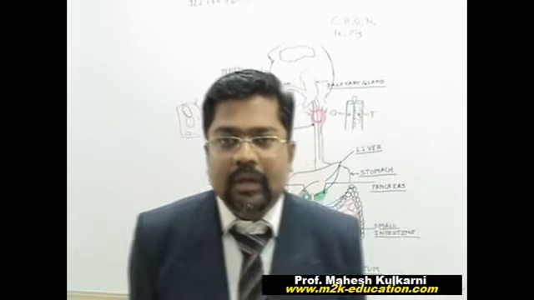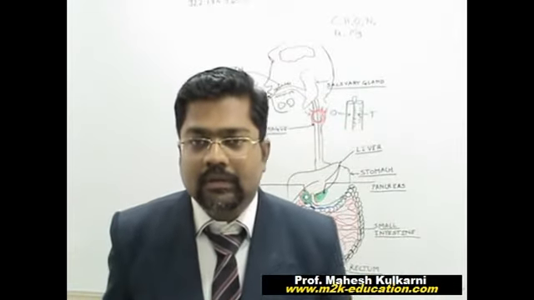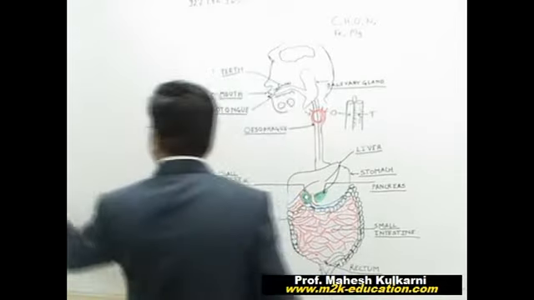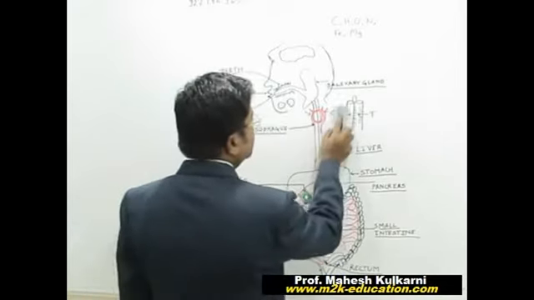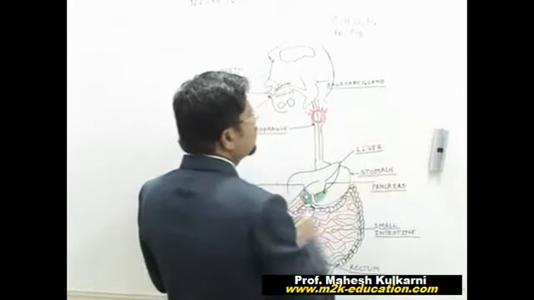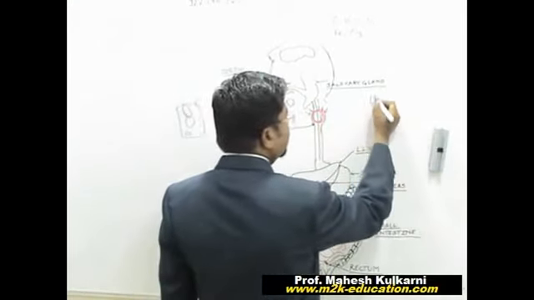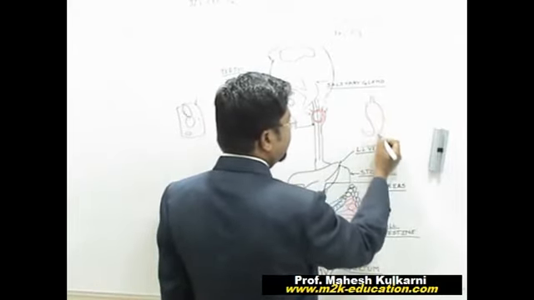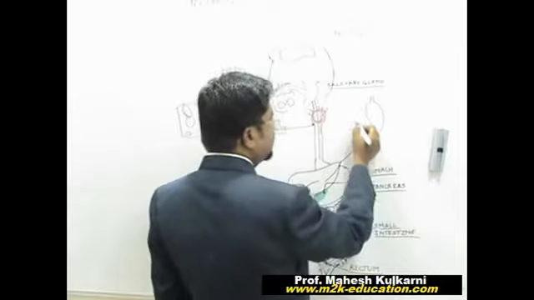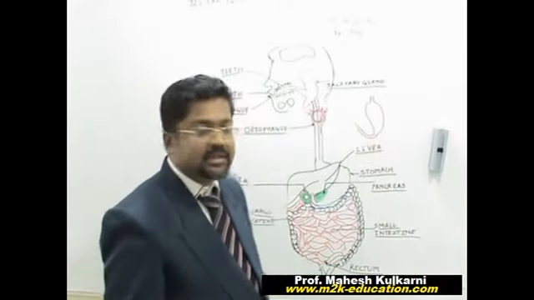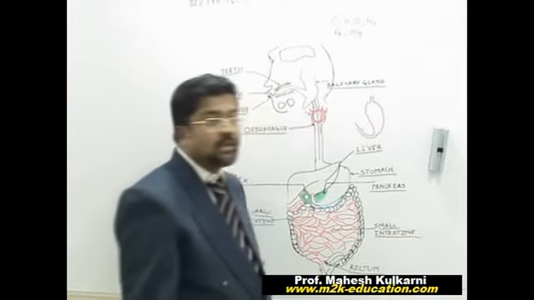Now here it enters the stomach, which has a J shape. So here I am showing a detailed diagram. This looks like a J shape, so this is called the J-shaped stomach.